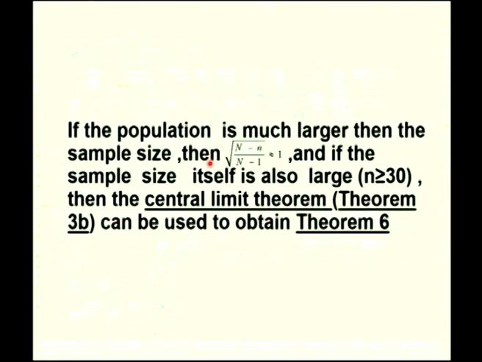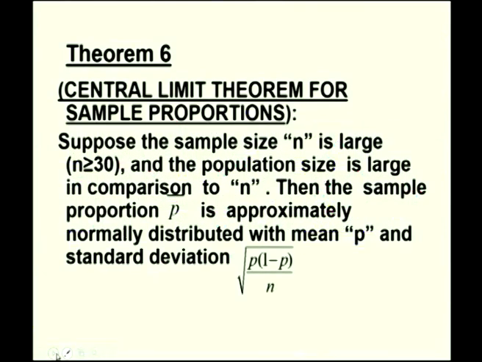That is, if the population is much larger than the sample size, then root of (capital N minus small n) by (N minus 1) is approximately equal to 1, and if the sample size itself is also large, n is greater than or equal to 30, then the central limit theorem, that is theorem 3b, can be used to obtain theorem 6.